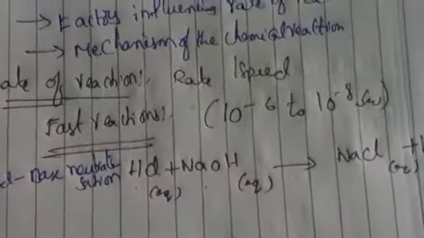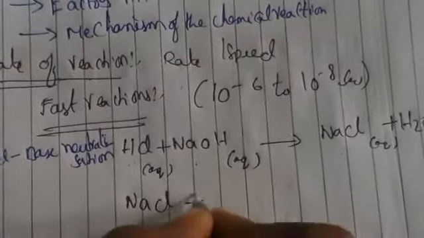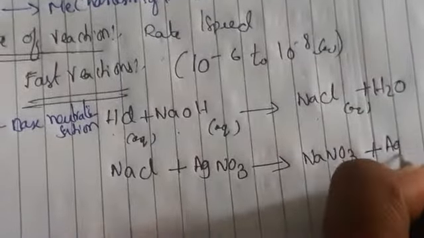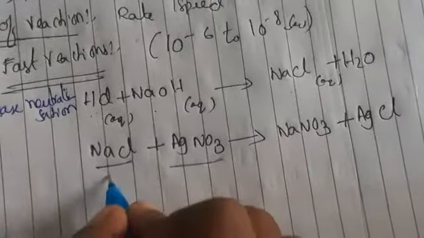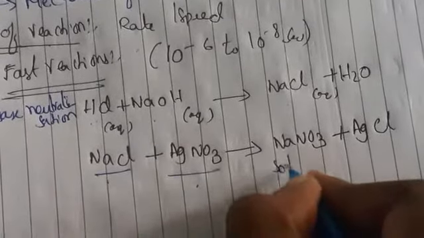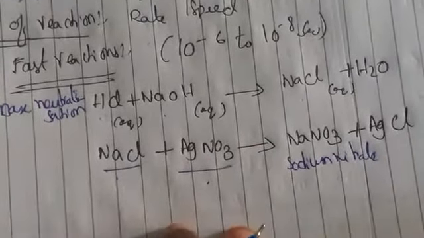Not only this, one more reaction we can take here: NaCl plus AgNO3 forms NaNO3 plus AgCl. Here we are getting a precipitate. When you take sodium chloride and silver nitrate, it forms a precipitate.